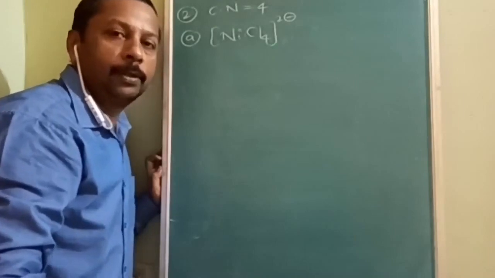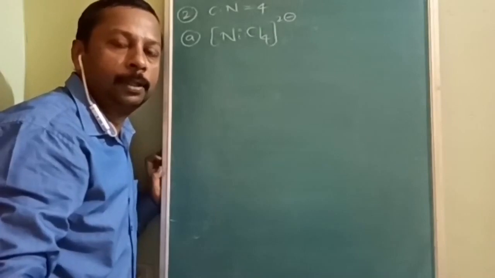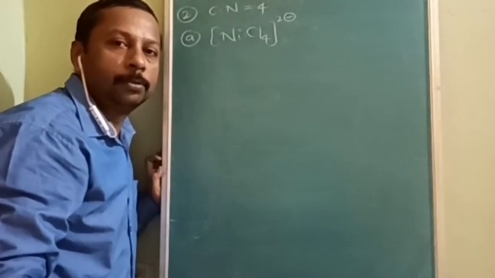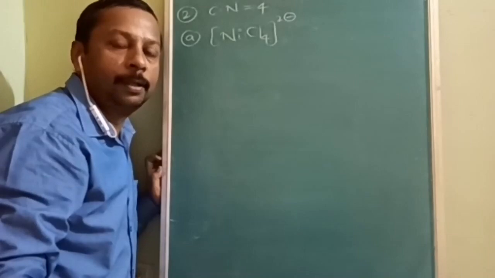Now in coordination number 4, as I told you, two types of structures are possible, because two types of hybridization are possible. So let us take examples one by one, and for easiness I will give you the comparison also. First let us start with NiCl4 2 minus.